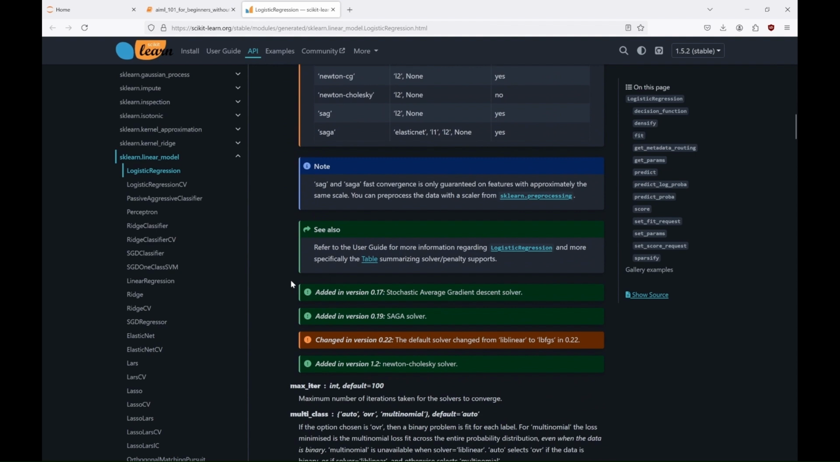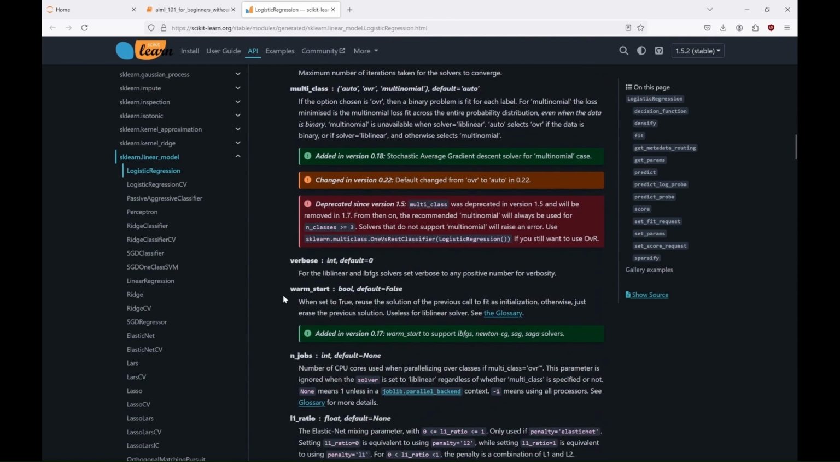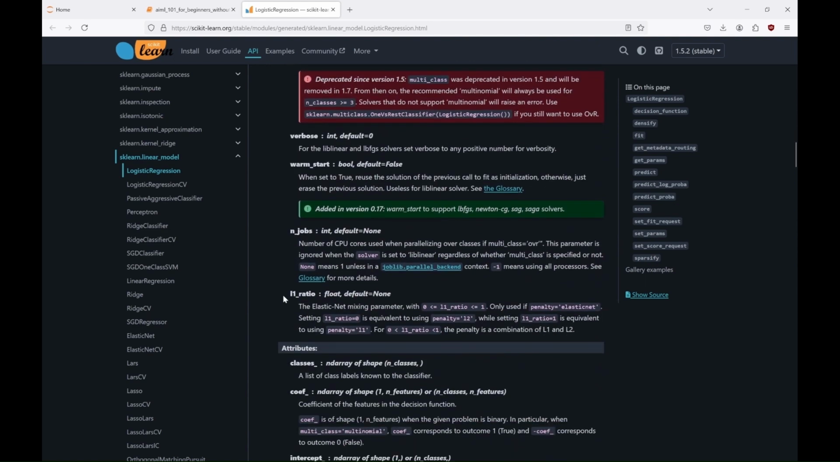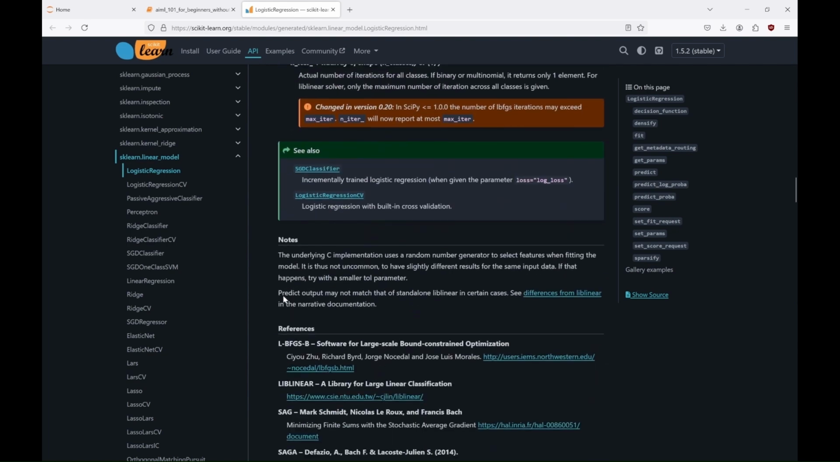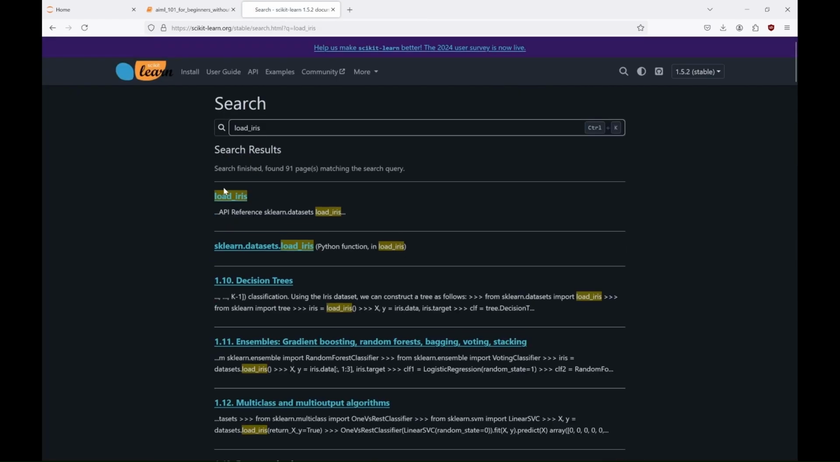Max iter parameter, which defines the maximum number of iterations the solver can take. If the model isn't converging, increasing max iter can help, etc. So have fun with changing some of these parameters. But before you start, let me just tell you a couple more things about that Iris dataset, and other datasets you might use as a beginner, without the need to know how to create such datasets.